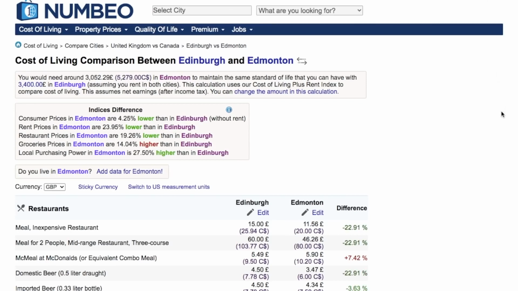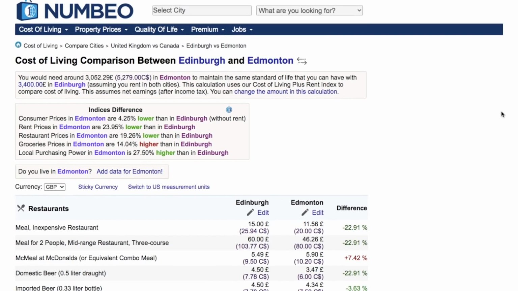One last comparison I did was for Edinburgh and Edmonton. In Edmonton you would need to spend around £3,000, while in Edinburgh you would need to spend around £3,400 to maintain the same standard of life. So clearly we can see that UK is much more expensive than the Canadian cities.